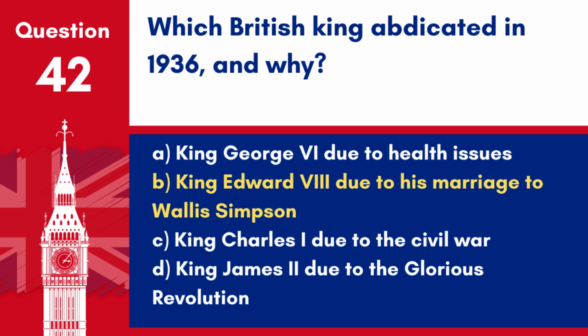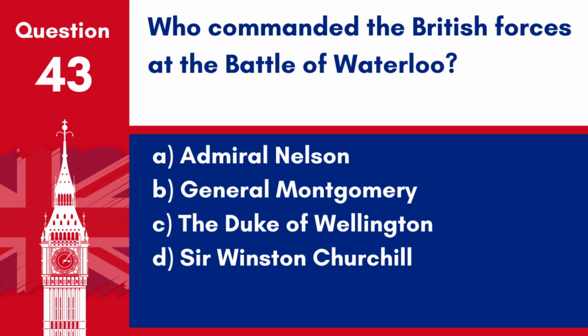Answer: B. King Edward VIII due to his marriage to Wallis Simpson. King Edward VIII abdicated in 1936 to marry Wallis Simpson, an American divorcee, which was unacceptable to the government and church at the time. Question 43.